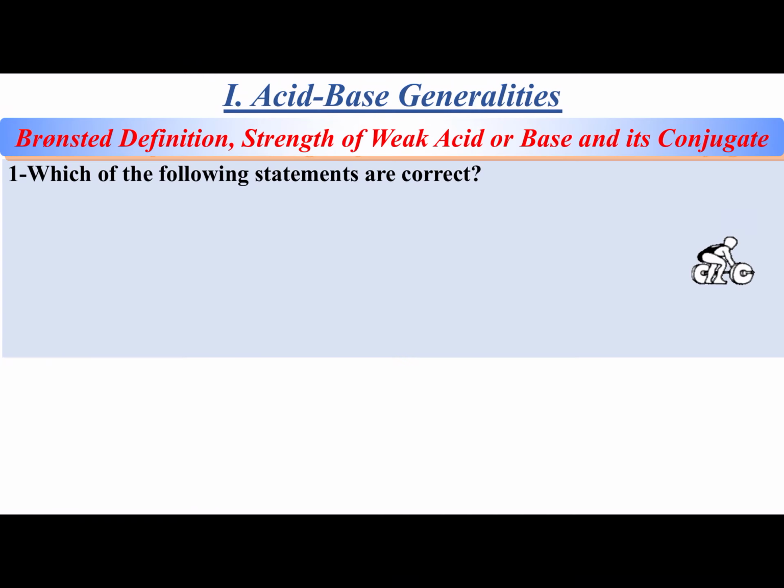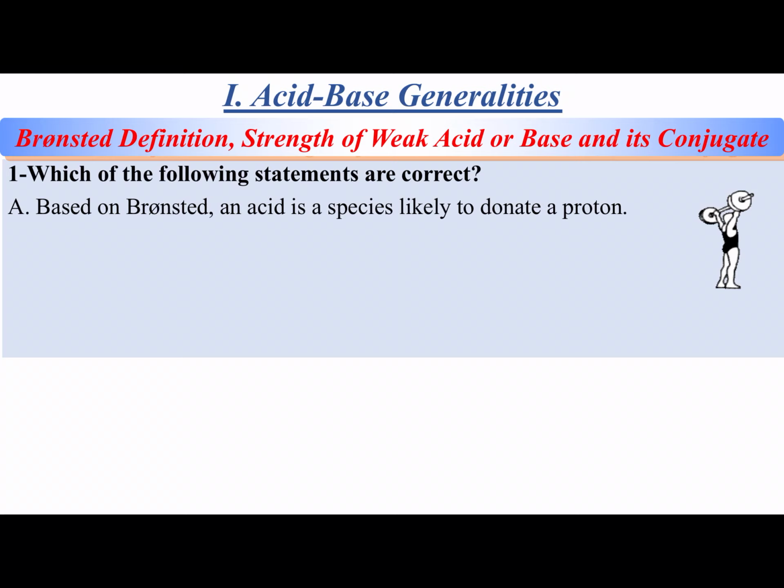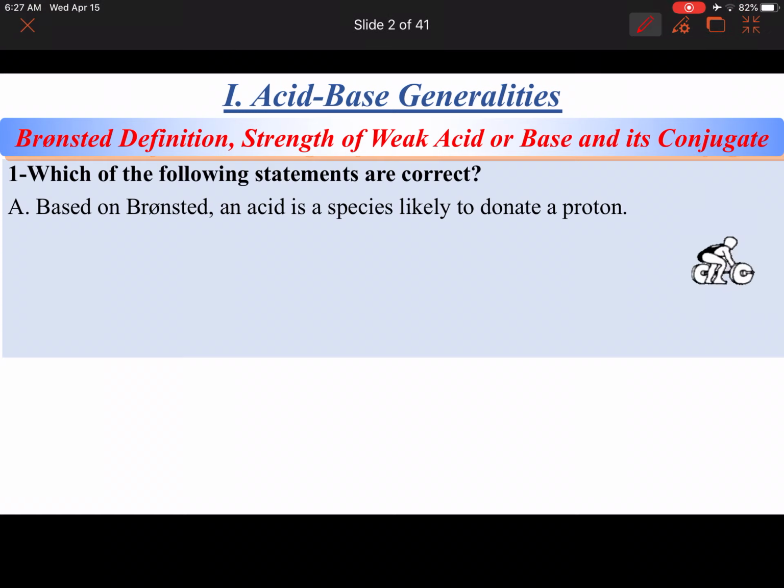The first question is mainly about definitions. We're going to define weak and strong acids and their conjugate strength. So, which of the following statements are correct? The first statement: based on Bronsted, an acid is a species likely to donate a proton. You all know that, right? So a Bronsted acid donates a proton. And that's great. Next one.